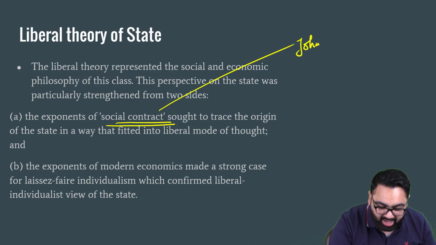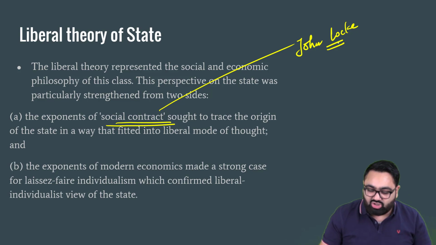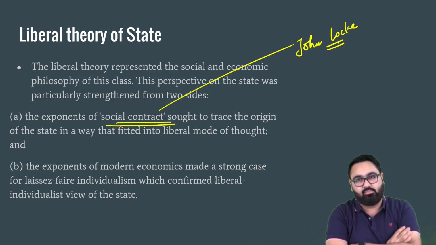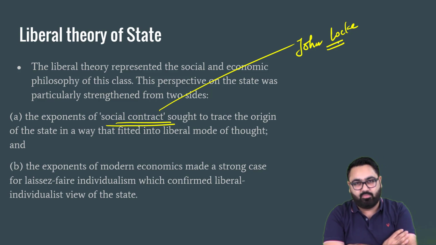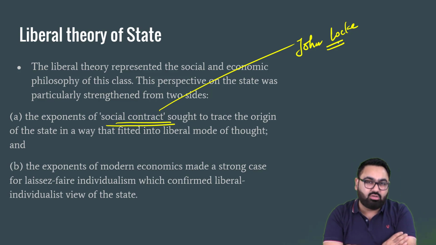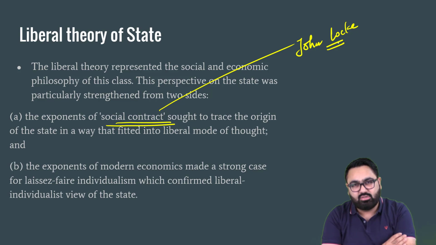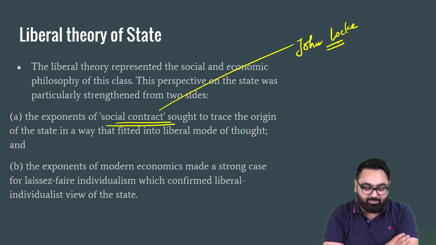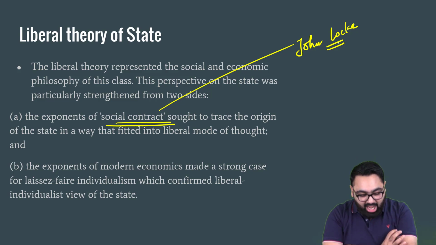Now, social contract is a concept, or an idea about how society would have begun. How is it that the first governments would have been elected or the first king would have been chosen? This idea is propagated by thinkers such as John Locke and Thomas Hobbes. John Locke, for example, said, how the state originated, there would have been a hypothetical situation,